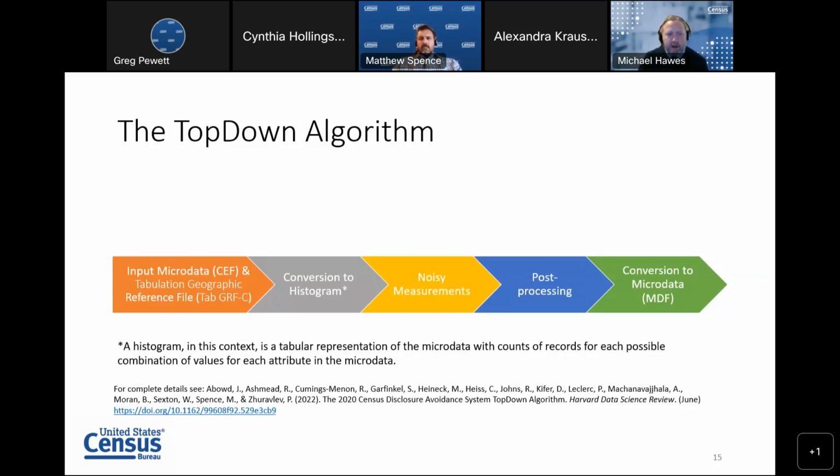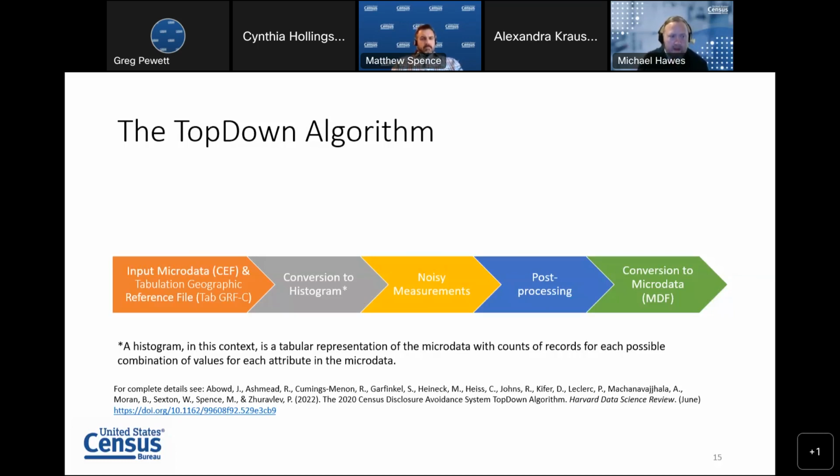Now, a histogram in this context is a functional equivalent to the microdata. It's just a transformation of the microdata into a tabular representation of those characteristics. So it provides essentially a count of records for each possible combination of all of the variables and all of the attributes that are reflected in the microdata. Once we've converted the data to the histogram, we then ask a series of queries of those data, different counting questions, and we inject a small amount of differentially private noise to the results of each of those queries. And we call those results the noisy measurements, and we're going to talk more about noisy measurements in a moment.